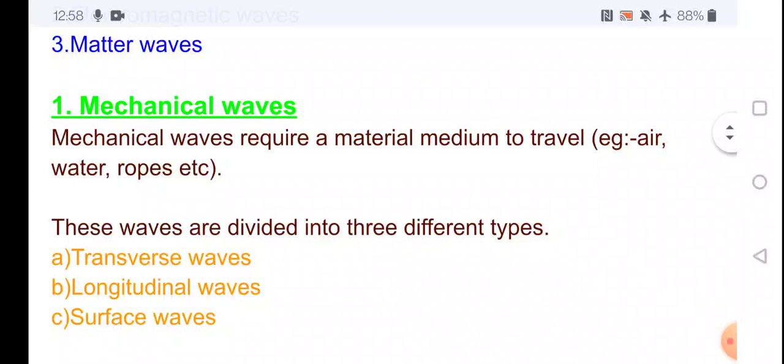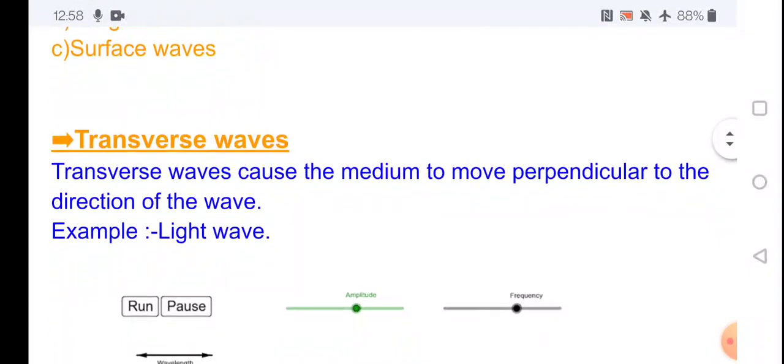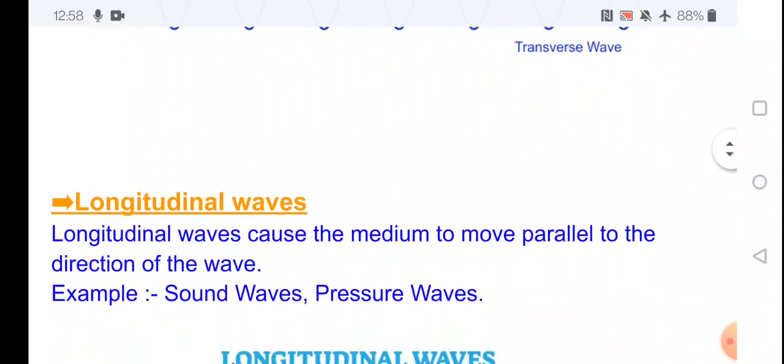Again, the mechanical waves are divided into three types: transverse wave, longitudinal wave, and surface wave. Transverse wave means the wave vibrates perpendicular to the direction of propagation. Examples are light waves. Next one is longitudinal waves.